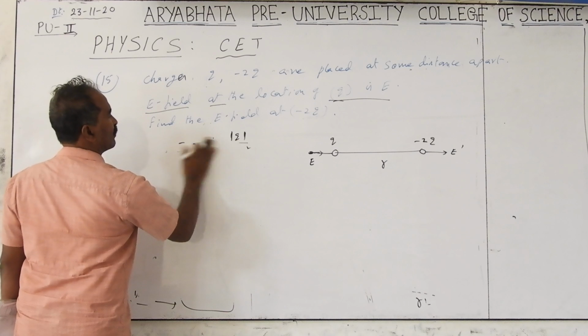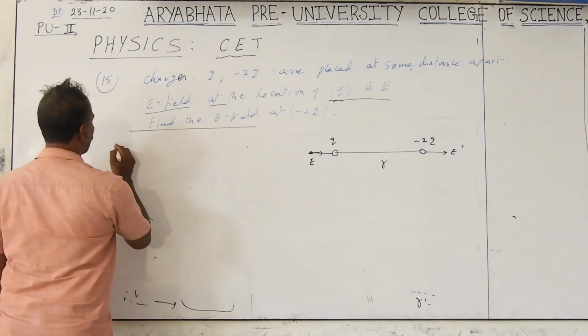So this is the basic formula, but now I am going to write the answer.